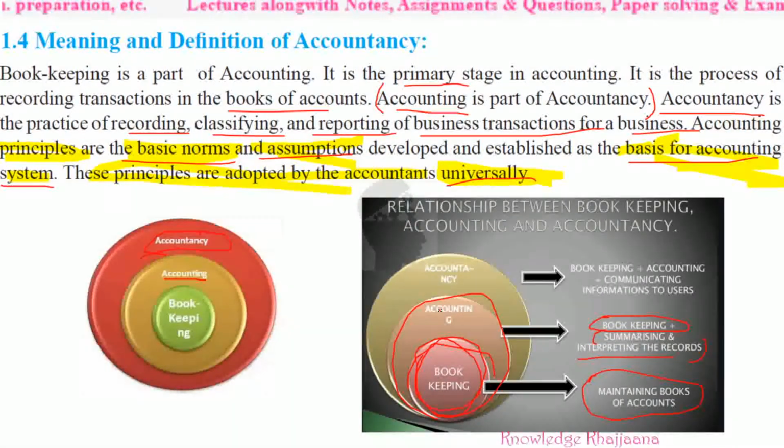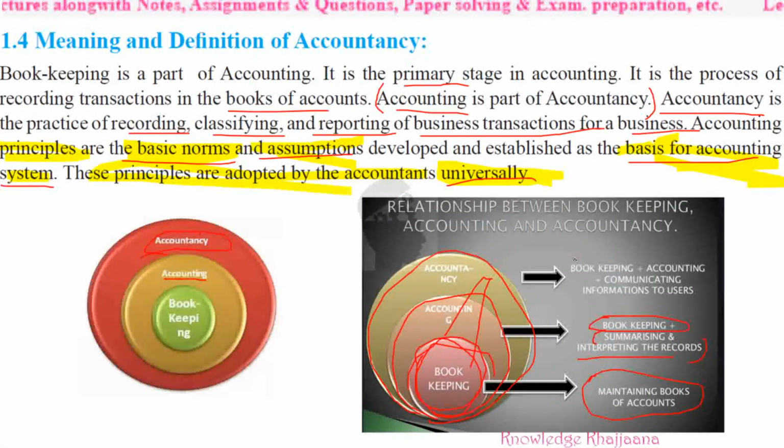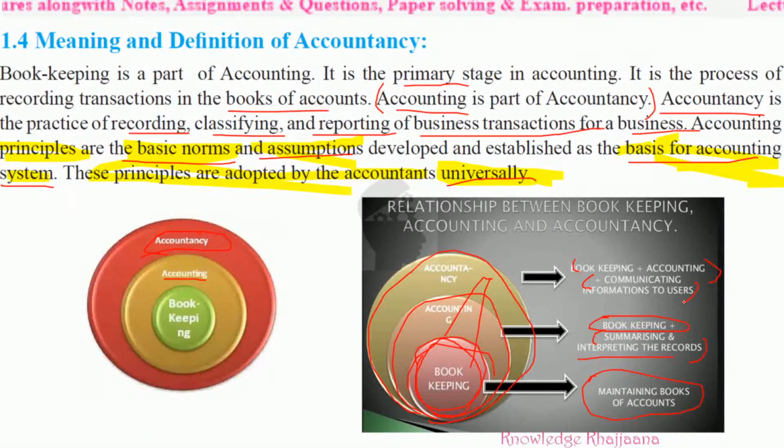Bookkeeping is the part of accounting and accounting is the part of accountancy, because what is at the topmost, outermost stage is accountancy. Then what does accountancy include? The work done by bookkeeping, the work done by accounting, so bookkeeping plus accounting. Apart from that, communicating information to users, different stakeholders, is done under accountancy.